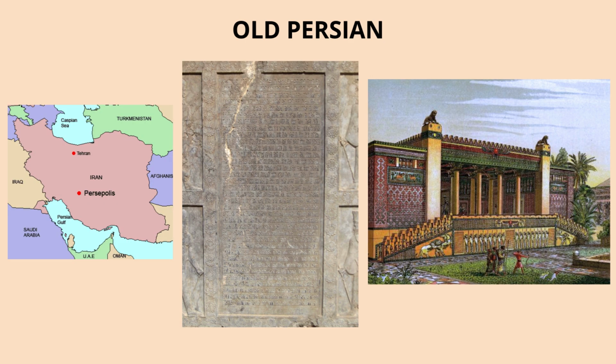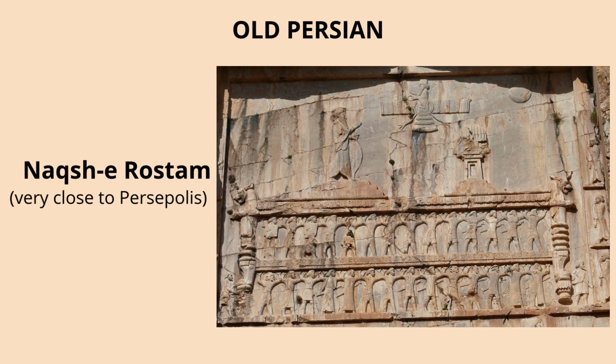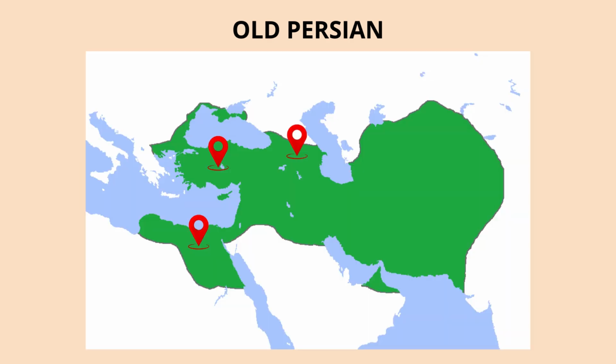Other important texts are the ones found in Persepolis, the Achaemenid capital, on palace walls, foundation tablets and reliefs. They mention royal constructions and lineage. Also, at Naqsh-e Rostam, tomb inscriptions honor kings and invoke Ahura Mazda, the Zoroastrian deity. Other texts were also found in regions as far as Turkey, Egypt and Armenia, indicating the empire's vast reach.